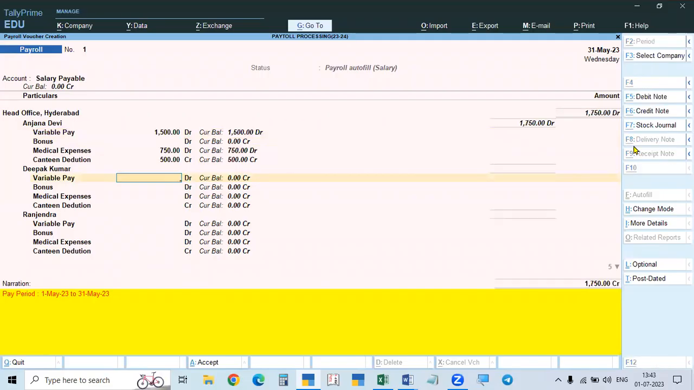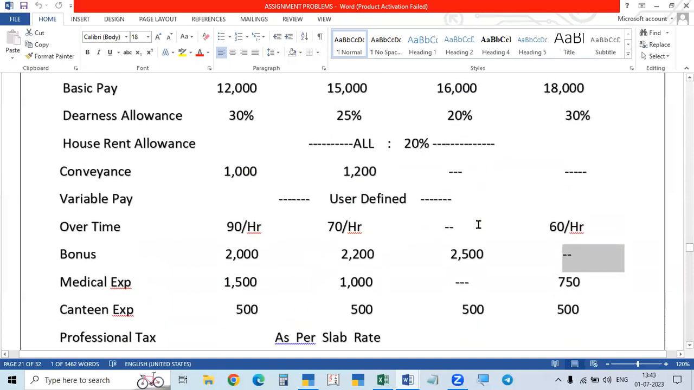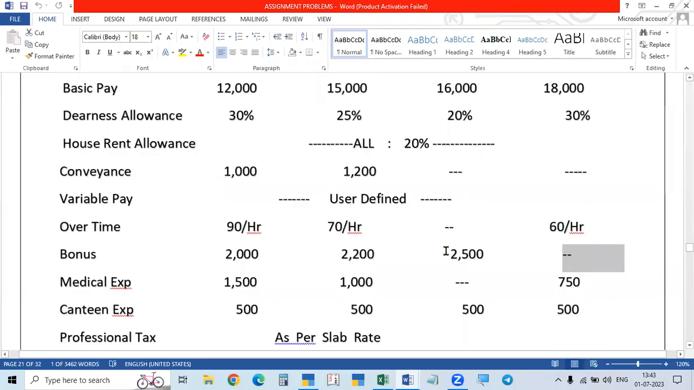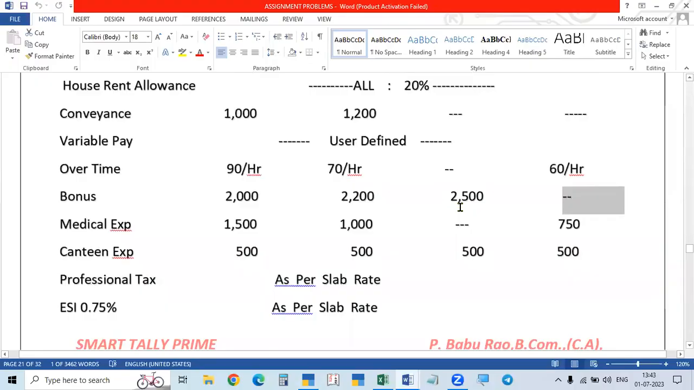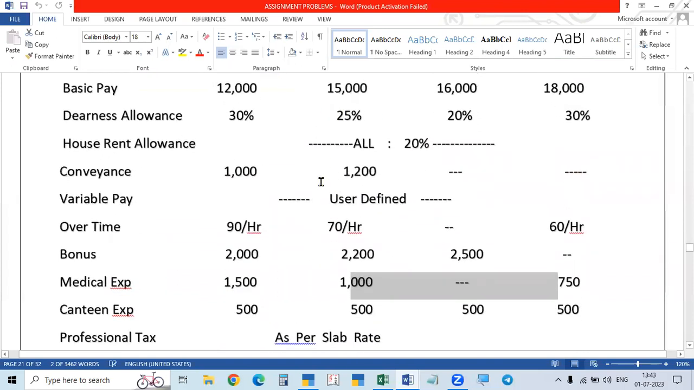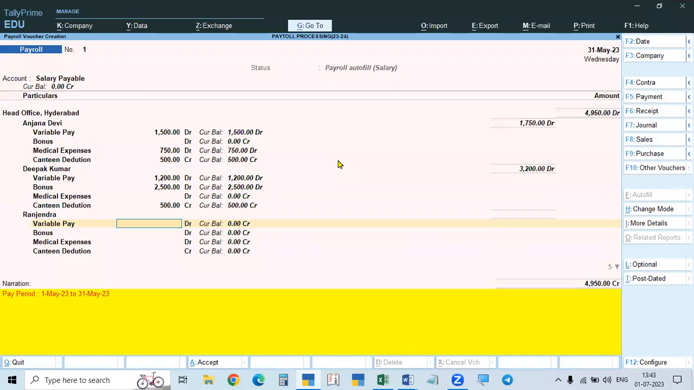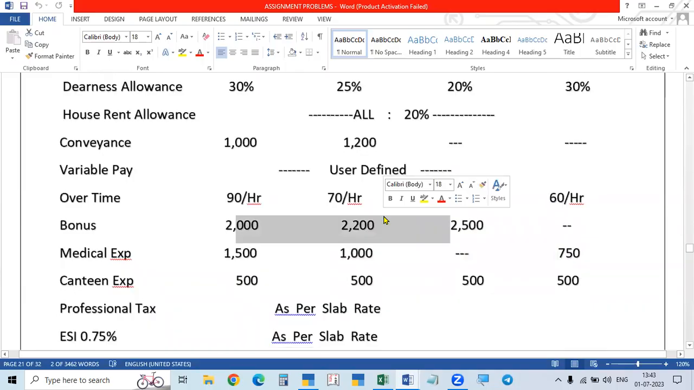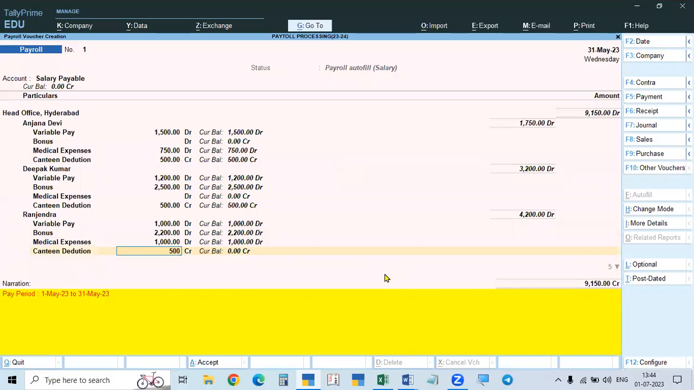Okay, this is completed. Next, Deepak Kumar. This one has less salary, so we will do 1,200 rupees. He has a bonus, 2,500 rupees, and we don't have medical expenses for him. Canteen deduction is 500 rupees. Then Rajendra: we will do 1,000 rupees variable pay, bonus is 2,200 rupees, and medical expenses 1,000 rupees. He has all three. And 500 rupees is the canteen deduction.